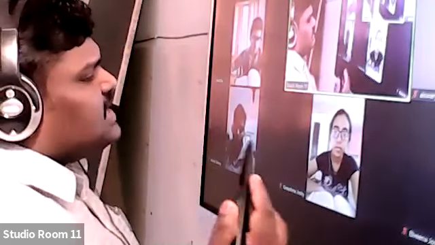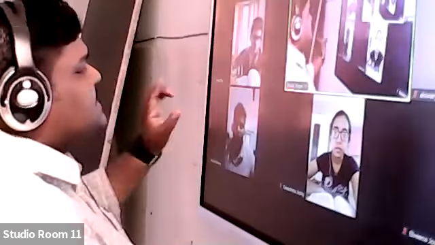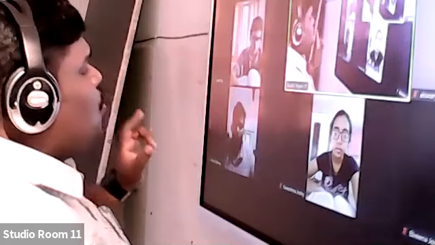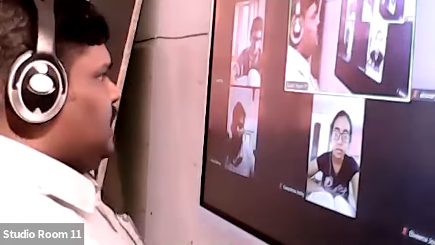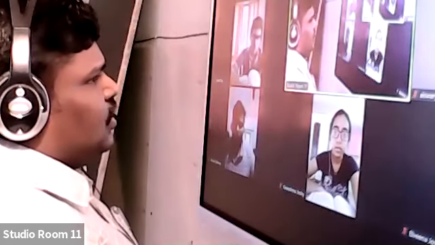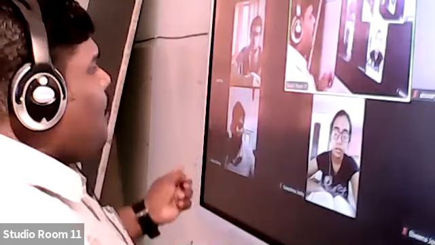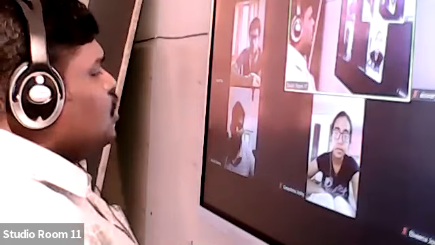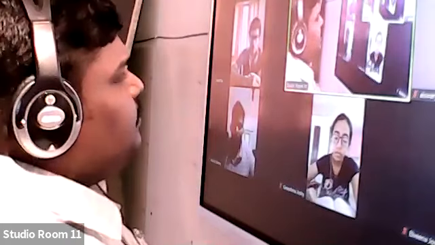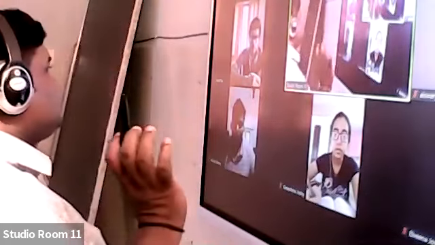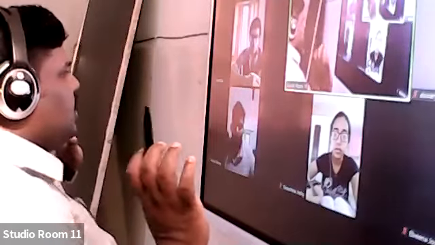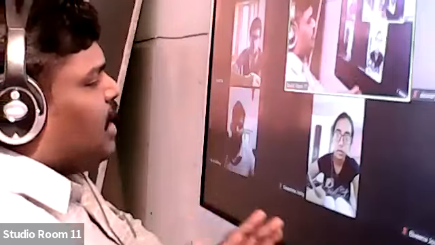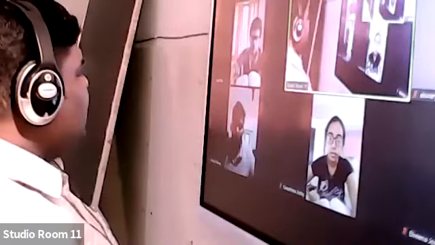Next activity, the same bill is sent to the Rajya Sabha also. The members of the Rajya Sabha also have to support that bill. If they are rejecting, a combined meeting of the Lok Sabha and Rajya Sabha is necessary to discuss this matter. If the Rajya Sabha accepts, no problem. The bill is passed in the Lok Sabha, the bill is passed in the Rajya Sabha. Then what will happen?